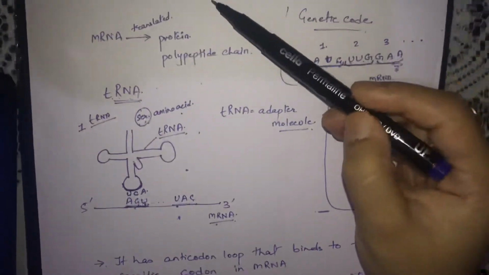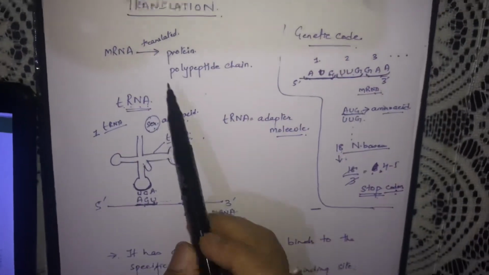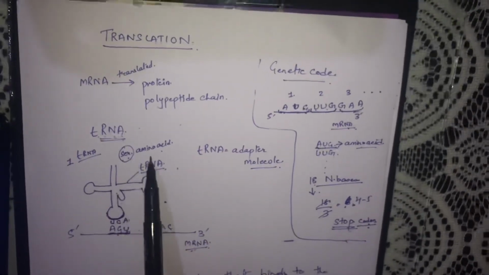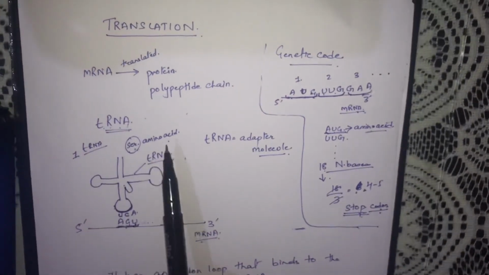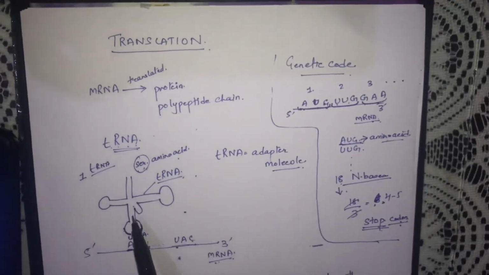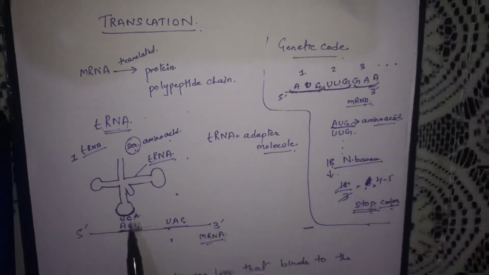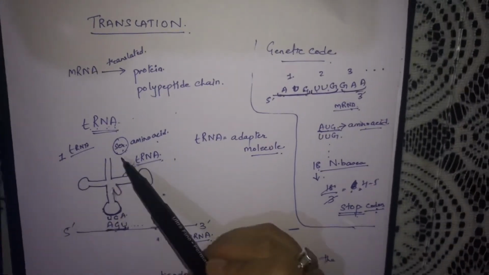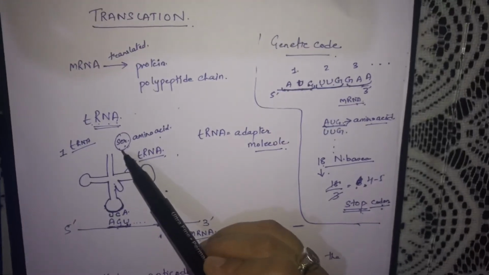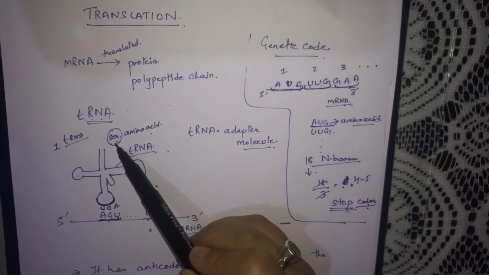Here it is given, it is the PDF format of the book chapter. If you have the book, you can go through it. So this is all about tRNA as an adapter molecule, which is very important in the process of translation, because in order to translate mRNA into the sequence of amino acids, the polypeptide chain, tRNA must be there, which has an anticodon loop for the codon and also has an amino acid acceptor site.